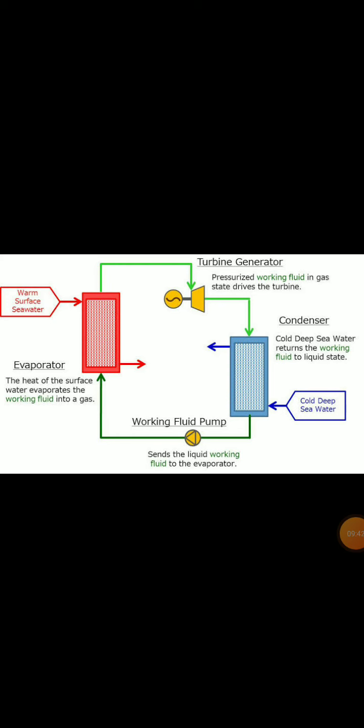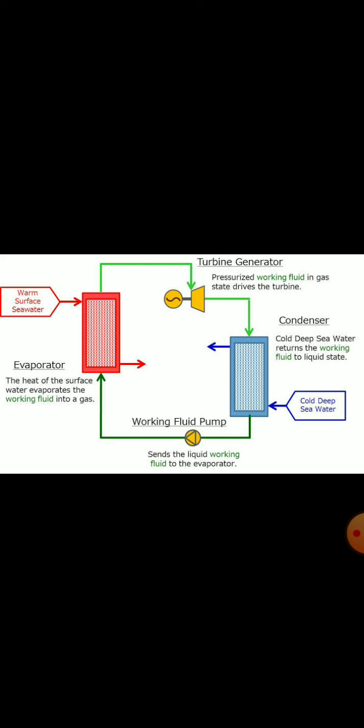Let us revise once again. There is warm water coming from the surface of the ocean. As the temperature of the water is higher, it will start boiling the liquid ammonia, and liquid ammonia will be converted into vapor ammonia. These vapors are helpful to run the turbine and to generate electricity. On the other hand, the deeper sections have cold temperature, so that cold water will come and be pumped up, and there is a condenser.